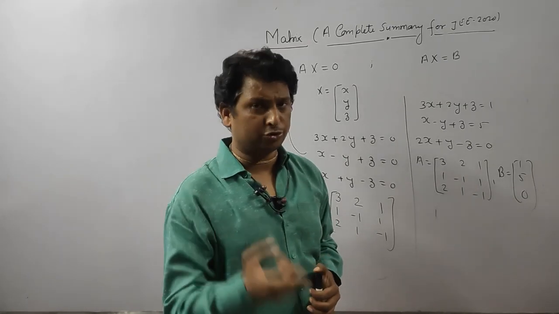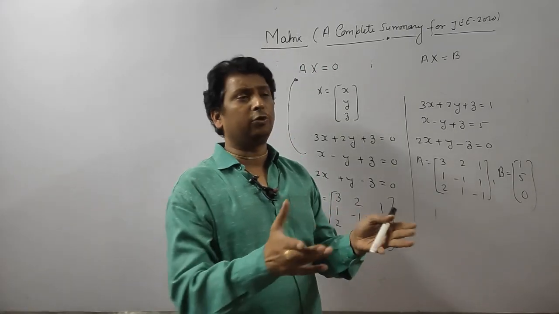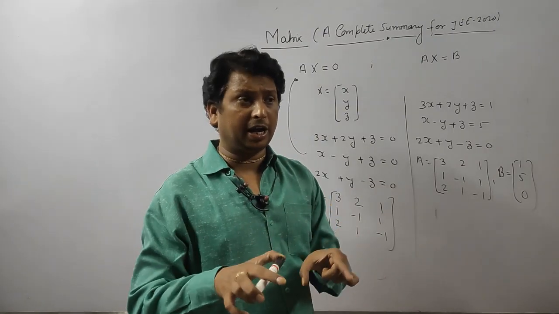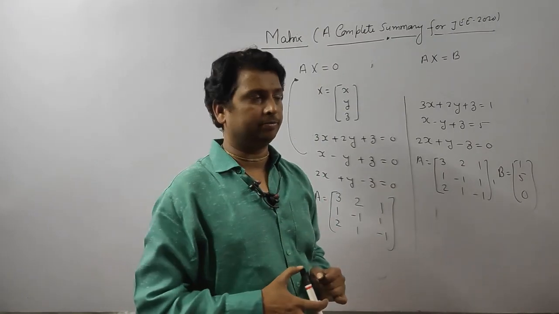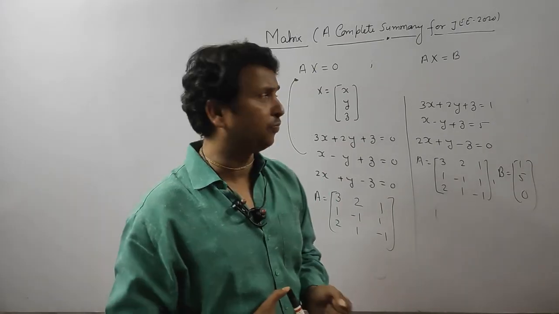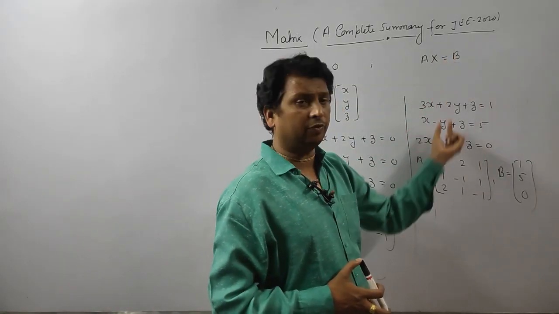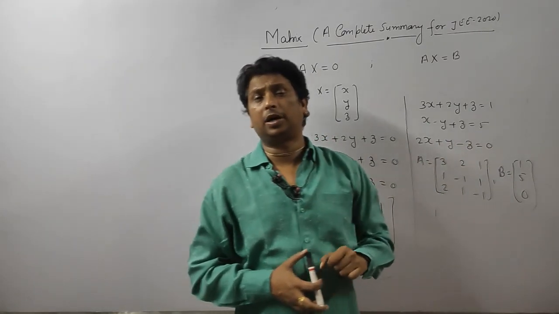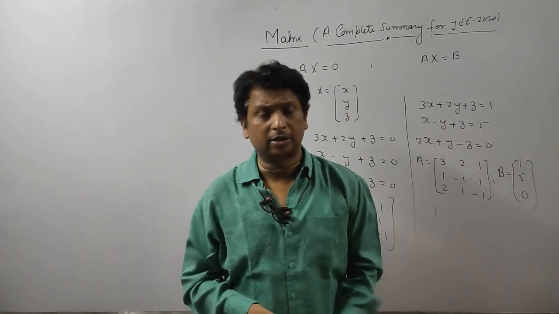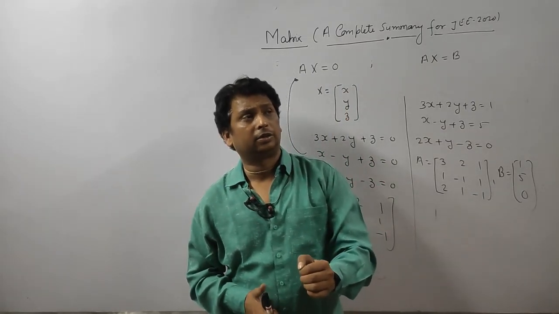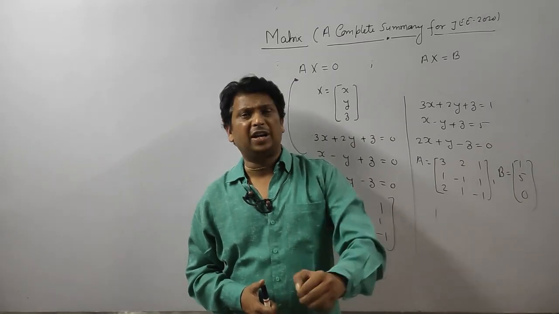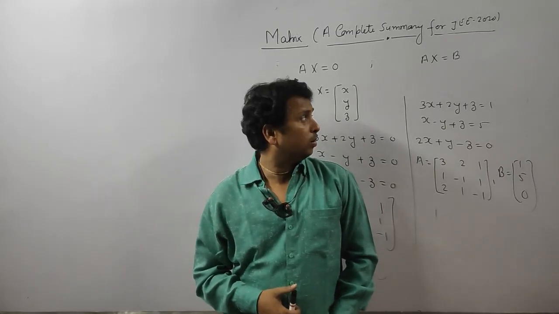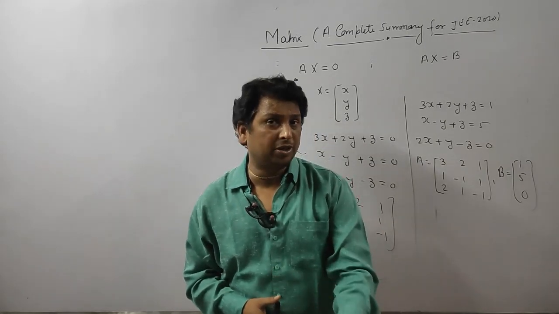So mostly they ask this type of question: find the values of something, alpha or k, such that the system has a non-zero solution. I will tell you the condition for that. First we will check this non-homogeneous system. Which type of question can they ask? They can ask to find the value of something, or how many solutions there are.